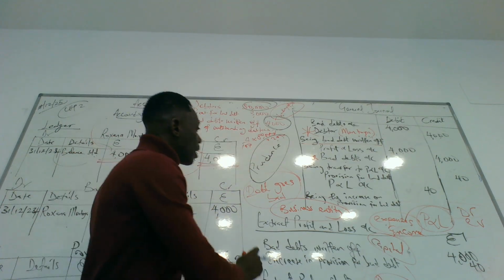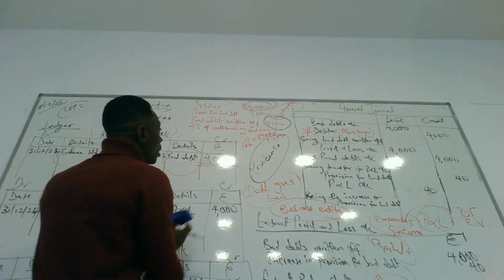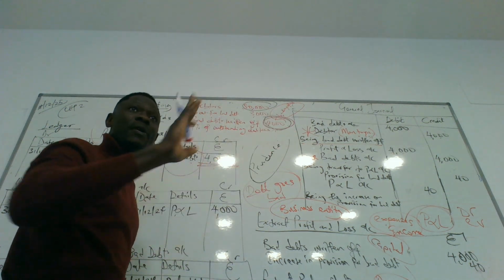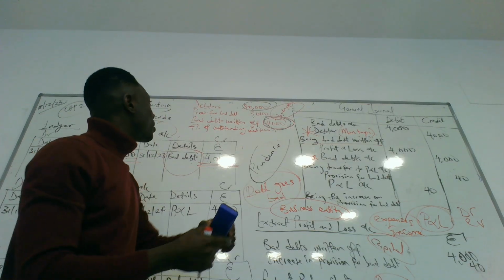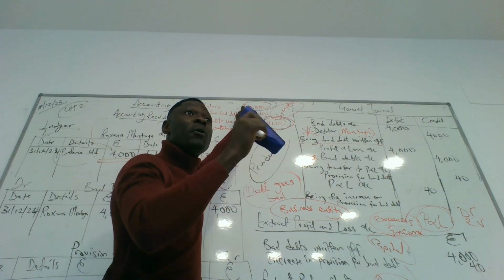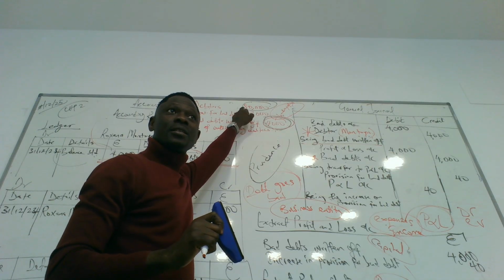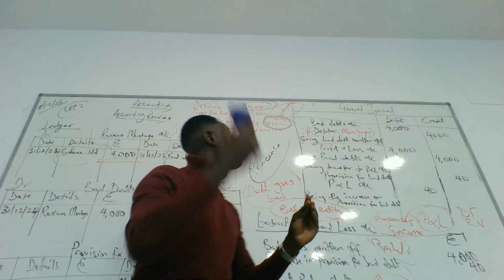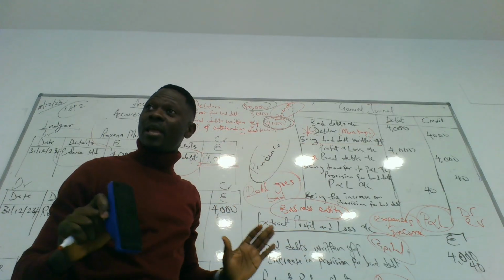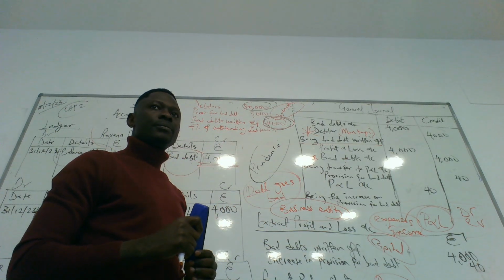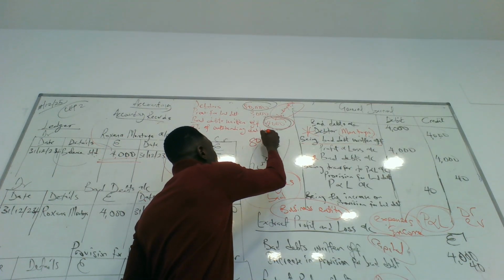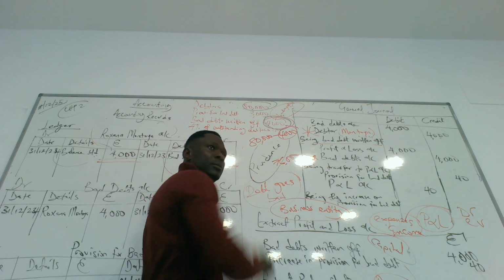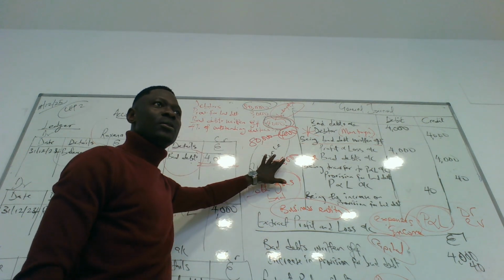No, we can't take it from 80,000 because we have Montoya that is off. Montoya is off already, right? This amount is off. It's not part of our debtors anymore. Montoya is not going to be able to pay. So our debtors has reduced by Montoya's expense. Do you get it? Montoya is part of the debtors, but it's not going to be able to pay. So 80,000 minus the 4,000 that Montoya is not going to be able to pay is 76,000. That's the new debtor.